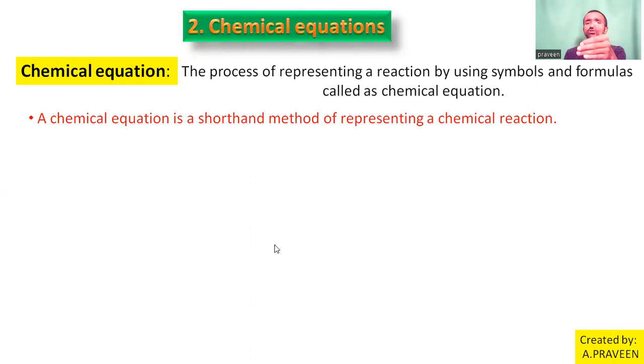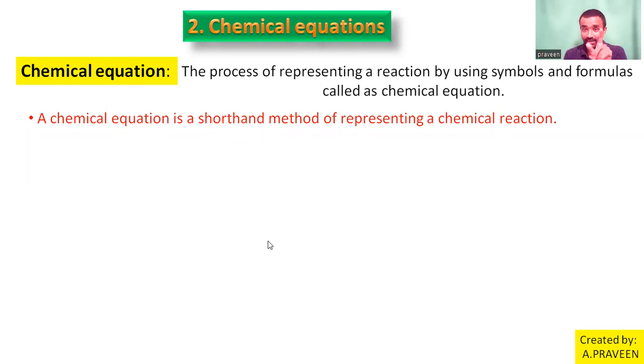Carbon is reacting with the oxygen and producing carbon dioxide. Along with that, it is liberating heat energy and also gives you light energy. Simply we can write C + O2 → CO2 + heat and light. That is enough. We can understand everything from that. What are the reactants? What are the products? That is always represented in the equation.